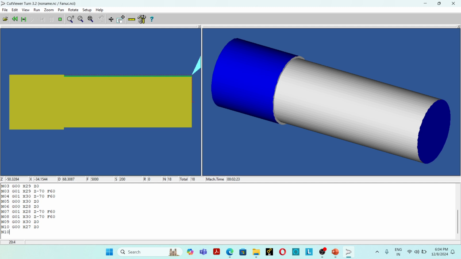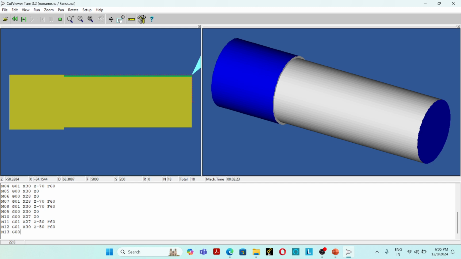N11 G01 X27 Z-50 F60. N12 G01 X30 Z-50 F60.